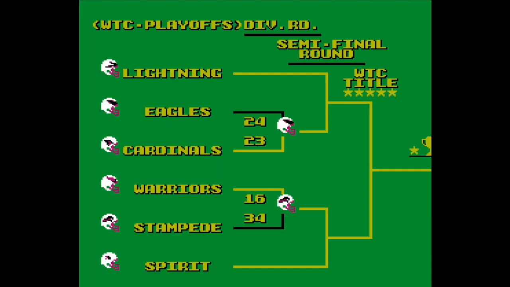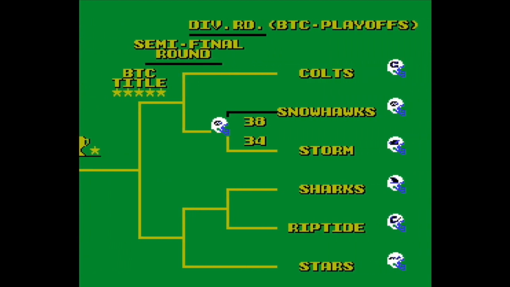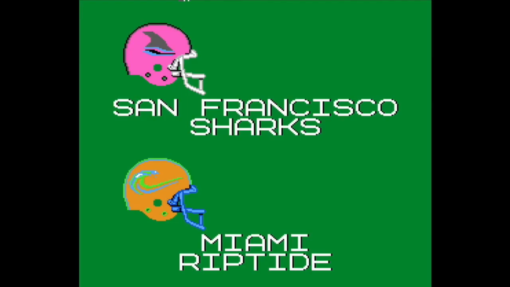Wildcard weekend rolls on. We got a great one for you here today. San Francisco Sharks at the Miami Riptide. The winner advances to play the Stars.